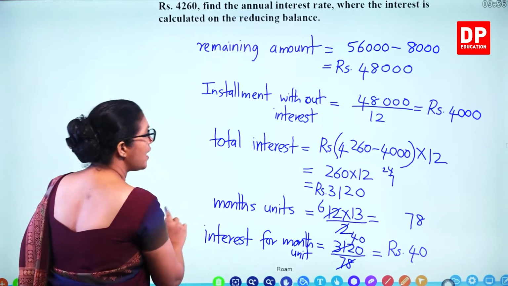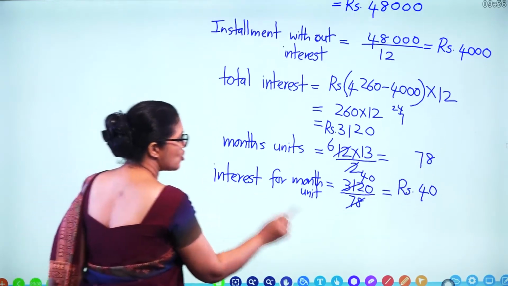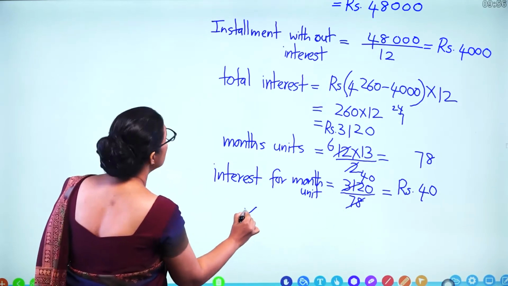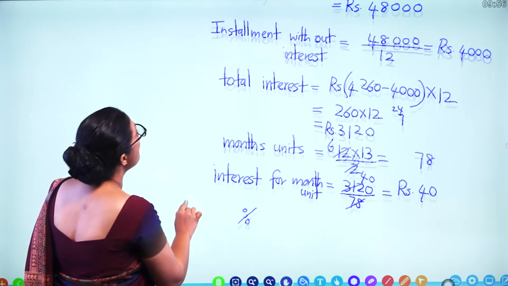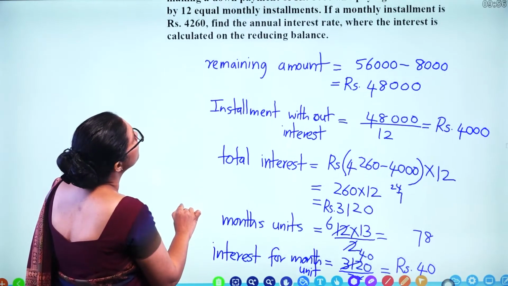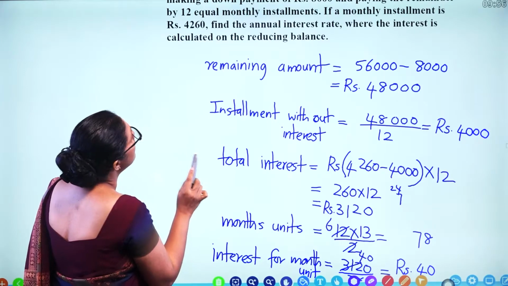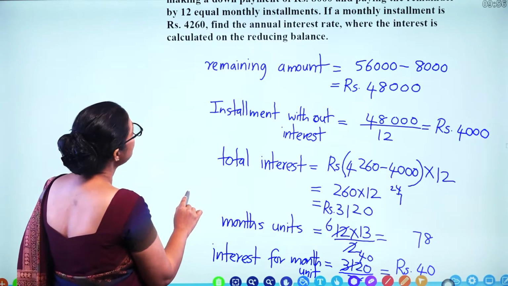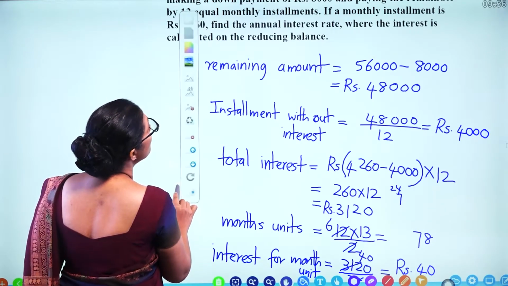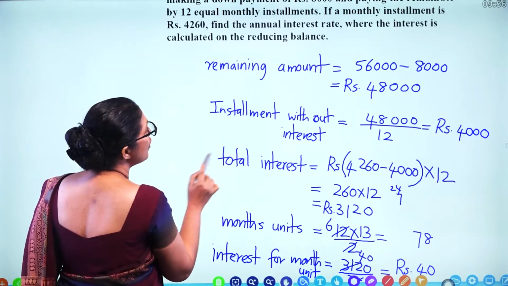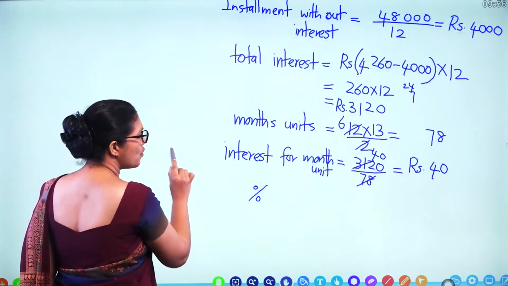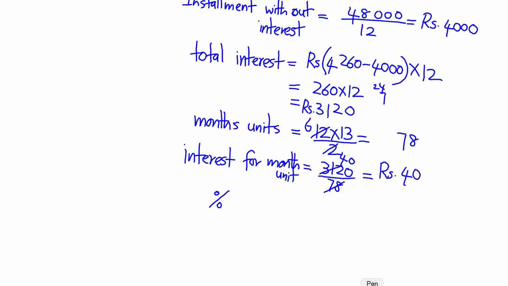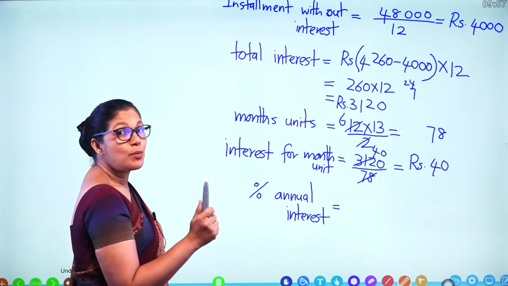So how do you find the percentage annual interest? You are paying, for 48,000 rupees, just 40 rupees. So how do you find the annual interest?